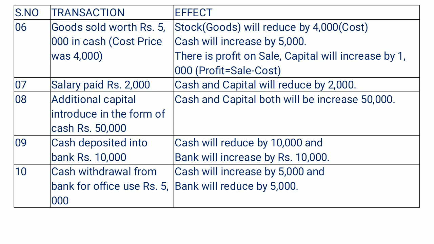Every time our stock will reduce by the cost price, not by the selling price. But in the previous questions we have already deducted the same price, because in that question the cost price was not given. So we can assume that the price at which we sold the goods is equal to the cost price. So in this transaction, first, our cash will increase by 5,000, our stock will reduce by 4,000, and the difference between the selling price and the cost price is termed as profit.